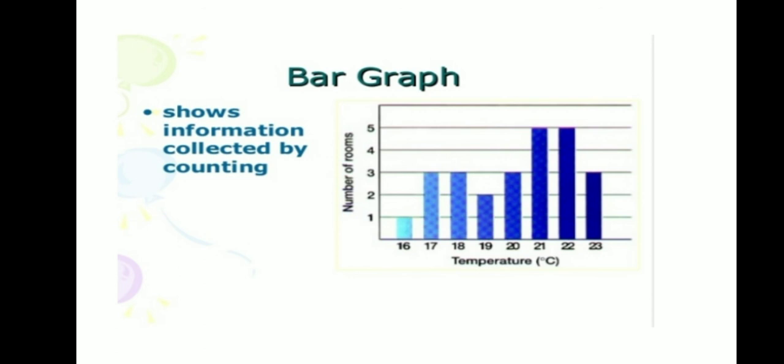y-axis you need to put down, but please understand when I talk about a simple bar diagram, it considers only one variable. As you can see in this picture, the one variable considered over here is the temperature. What is the temperature and the number of rooms? It shows information collected by counting.